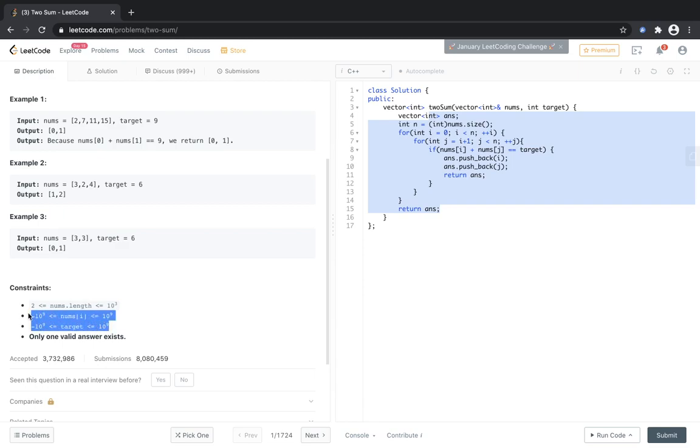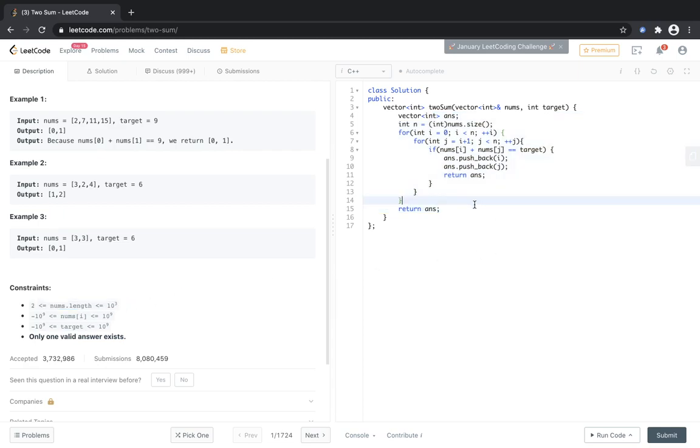But this is something that I missed in the beginning. And this is another lesson, that you should always check and know the constraints, and if they are not defined, you should ask the interviewer what the constraints are, because that is a good practice and it helps us formulate the solution. So clearly only one valid answer exists, and it's given that the length of the array is 10 to the power 3, which will obviously pass.